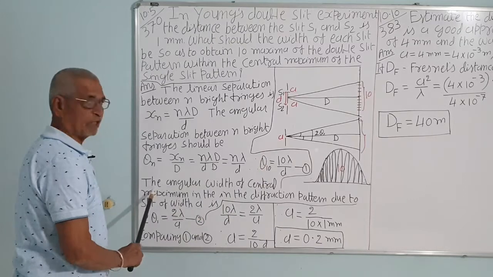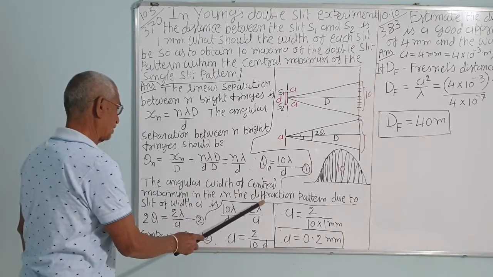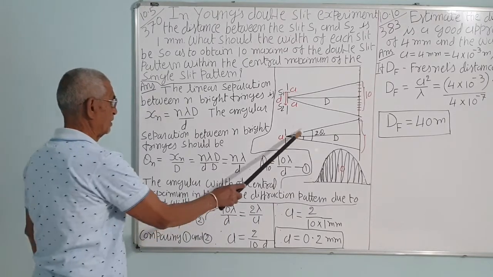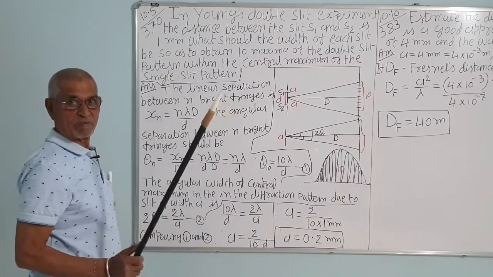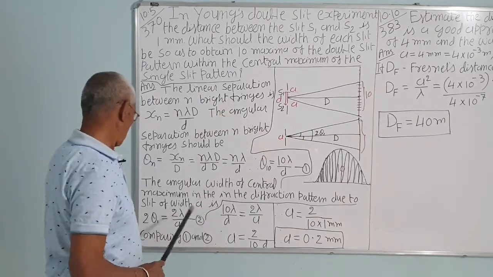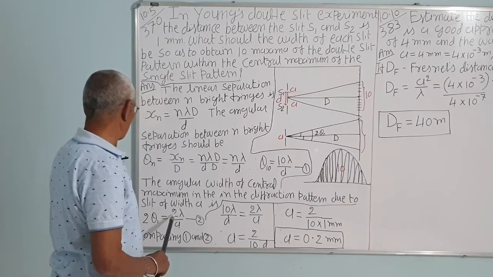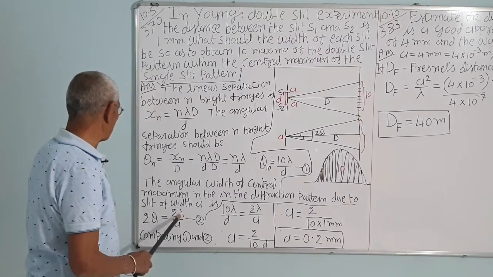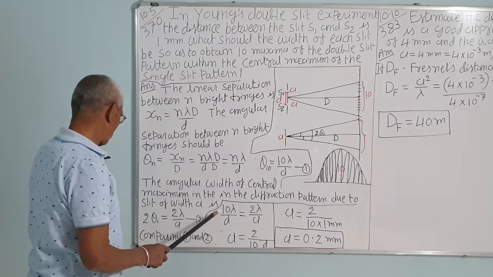Now in the case of diffraction, the angular width of the central maxima in the diffraction pattern due to slit width a is 2 theta 1. It is double, correct? The angular width, you remember, is theta equal to lambda by a, so 2 theta is equal to 2 lambda upon a. This is for the central maxima; for other maxima, it is lambda by a.